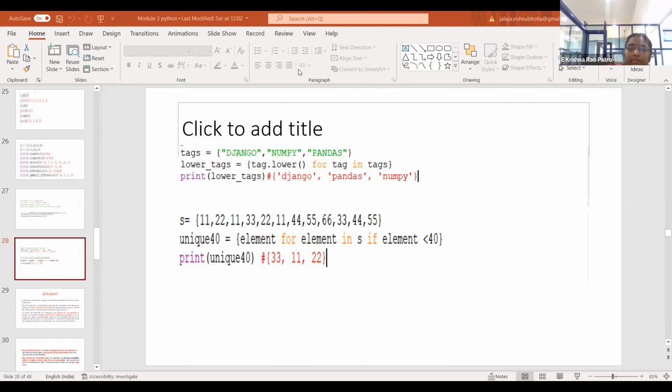Present, ma'am. 90. 91. Present, ma'am. 92. Present, ma'am. 93. 94. Present, ma'am. 95. Present, ma'am. 96. Present, ma'am. 97. Present, ma'am. 98. Present, ma'am. 99. Present, ma'am.